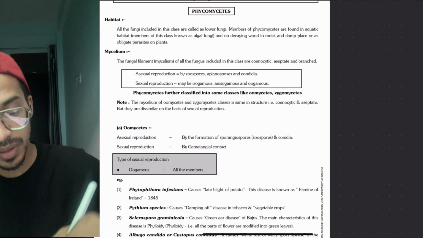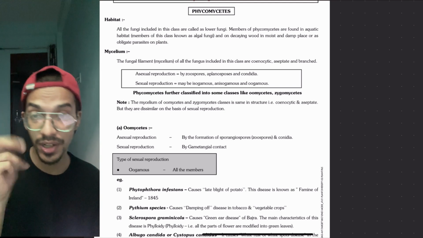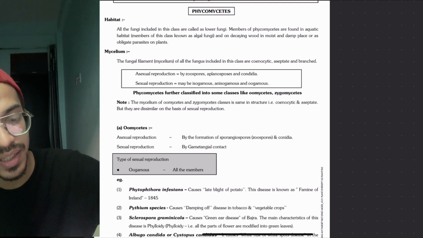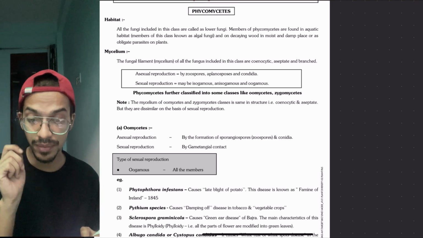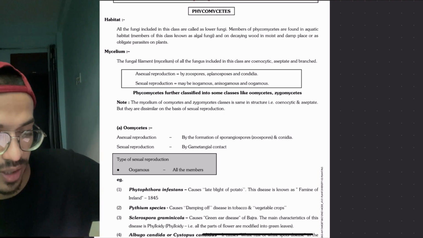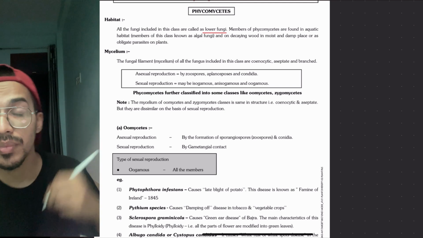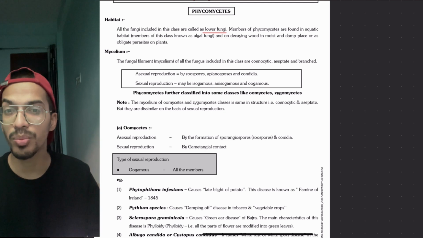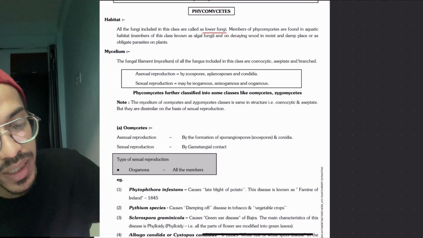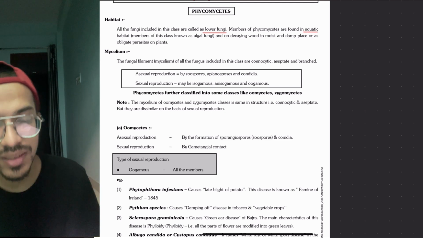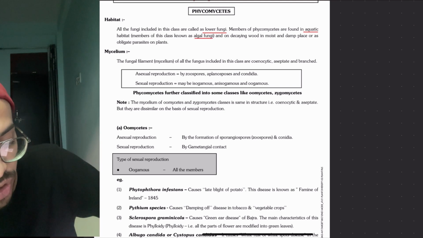So now guys, we're going to move forward with the classification. This also has 4 divisions. For the first one that we're going to study, that is Phycomycetes. Now this one is also called lower fungi. Lower fungi because the very basic form of the fungi is present over here. If they are basic forms, there won't be any septa, basic forms which have not been much developed. They are mostly found in aquatic habitats, and since aquatic habitats have algae, they are also considered as algal fungi.